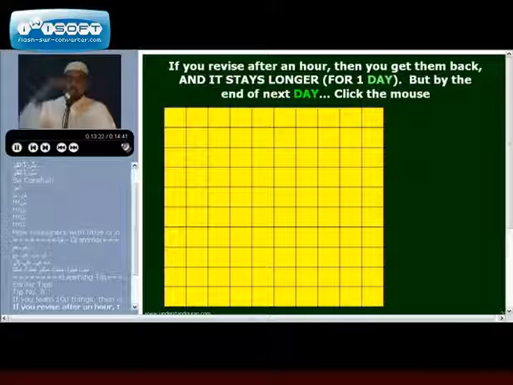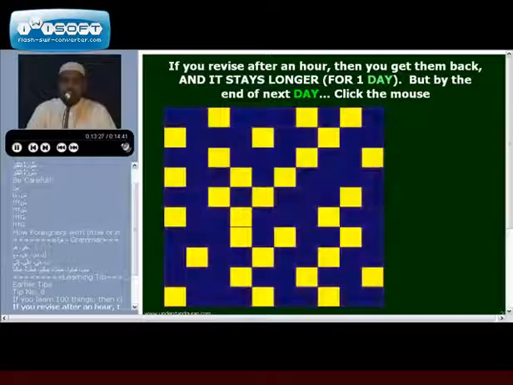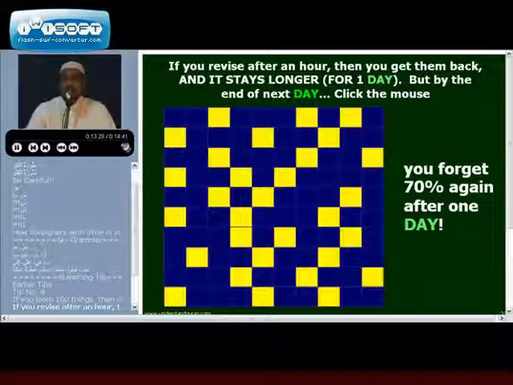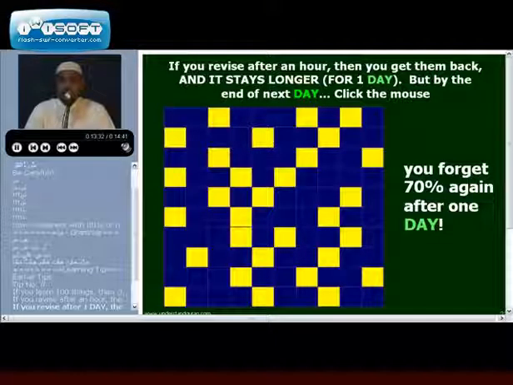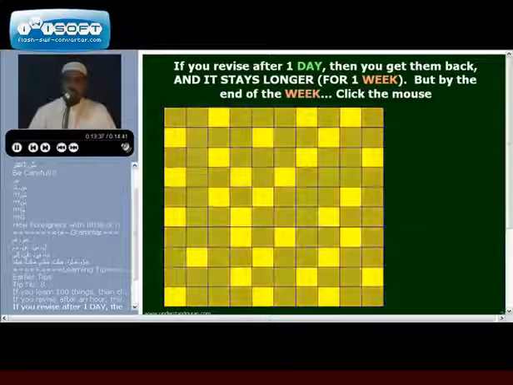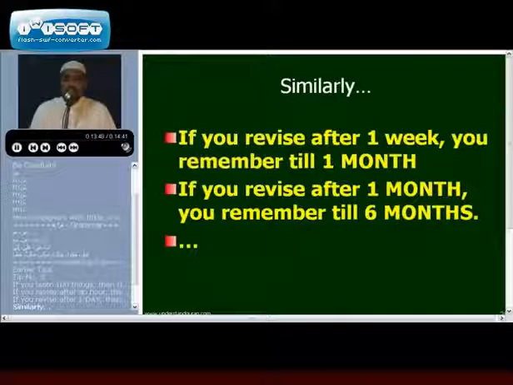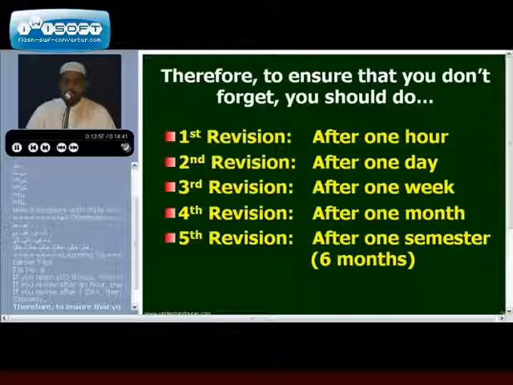If you revise after an hour, then those things will get back, and then they will stay for a longer time, till one day. Again, after the end of the day, you may forget 70%. Again, if you revise at the end of the day, then they will stay much longer in your memory. They will stay there for 1 week. But at the end of the week, again you will forget almost 70%. And if you revise after 1 week, then they will stay for 1 month. And after 1 month, if you revise, then they will stay for 6 months.